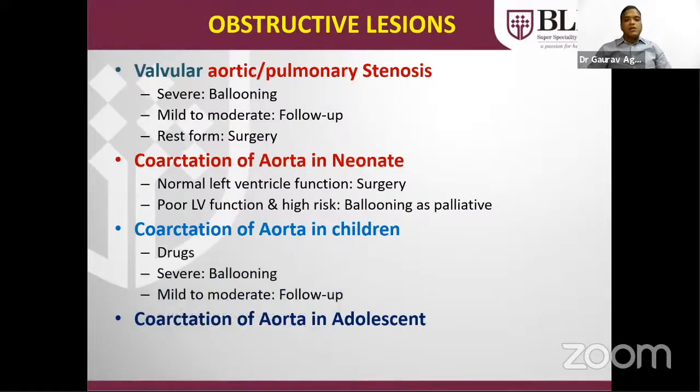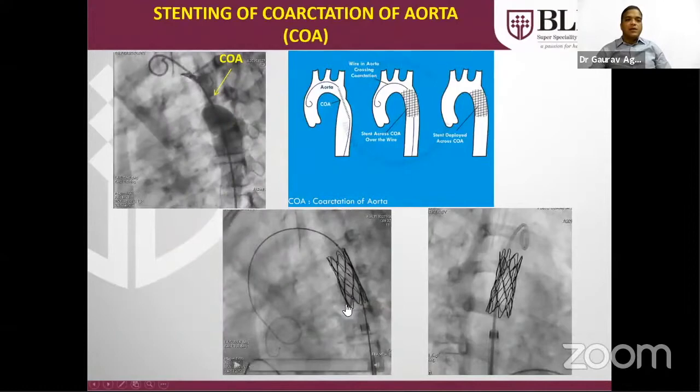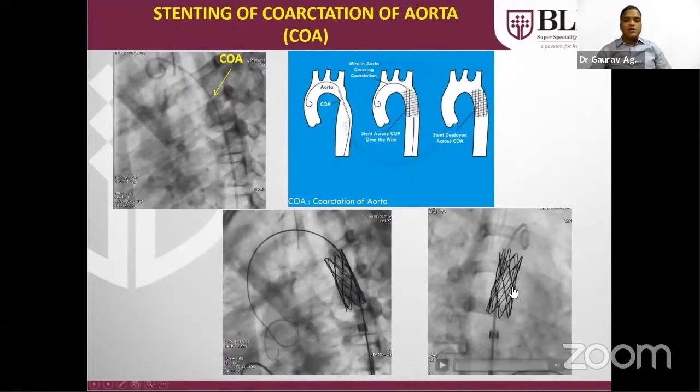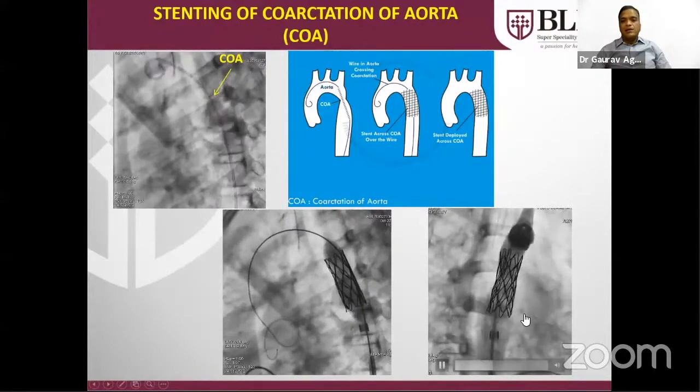Coarctation of aorta in children: drugs for controlling hypertension. For severe, ballooning is the treatment, and in adults or adolescents, stent is preferred. This is an angiographic demonstration of stent. Here, severe coarctation is there, treated by putting a stent across it. This is the balloon inflated across the stent, and this is the final result.